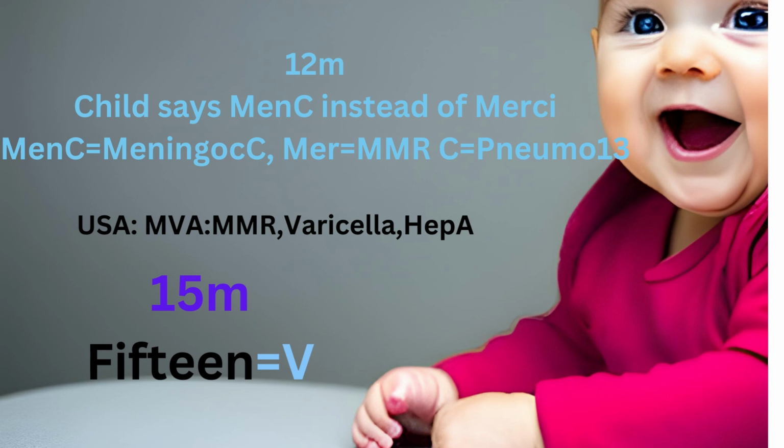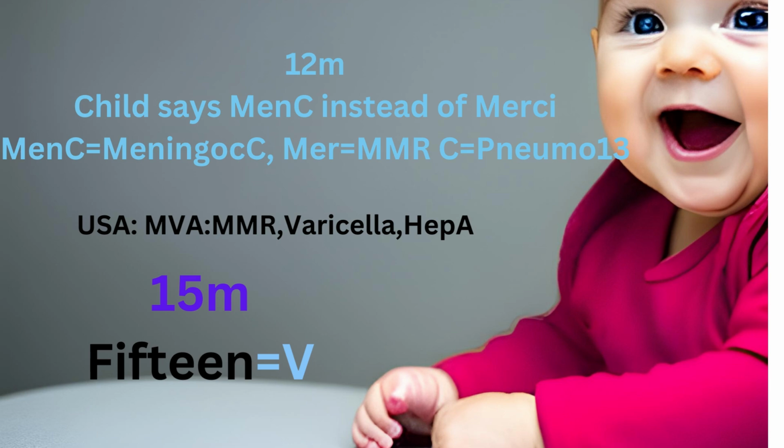In the US, you can memorize it with MVA, USA, MVA, USA, MVA. M stands for MMR, V stands for varicella, and A stands for hepatitis A. This is another difference: in the US they immunize children for hepatitis A, but in Canada we don't immunize all children for hepatitis A, only the high risk ones.